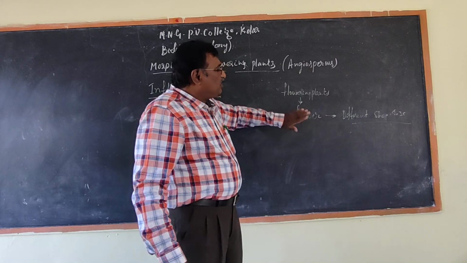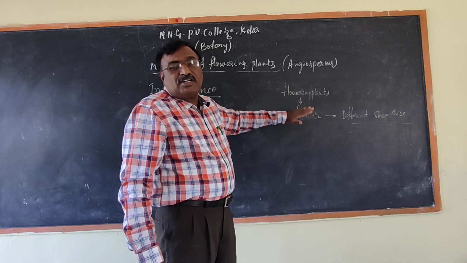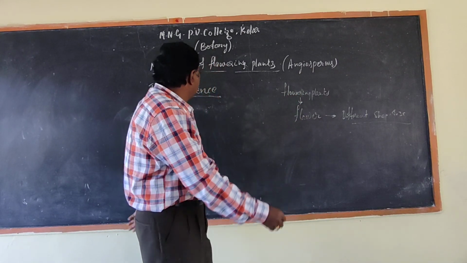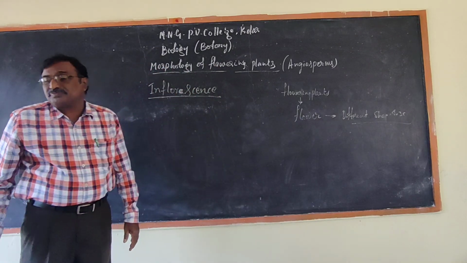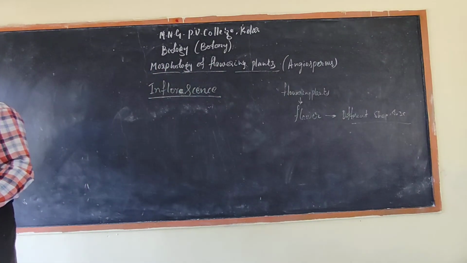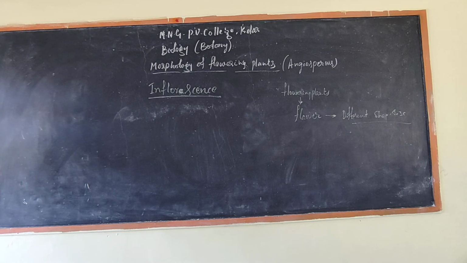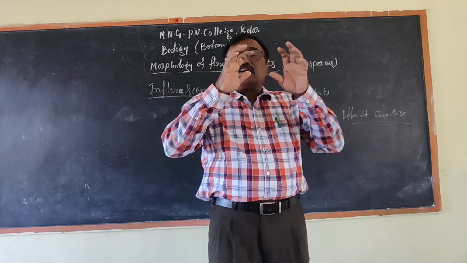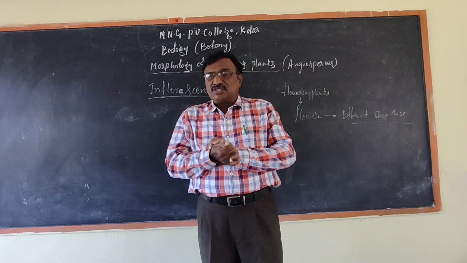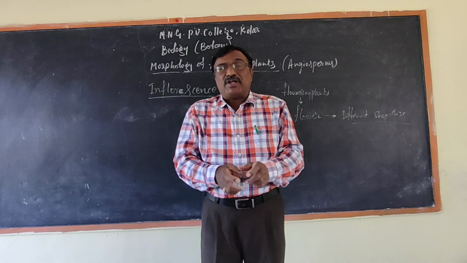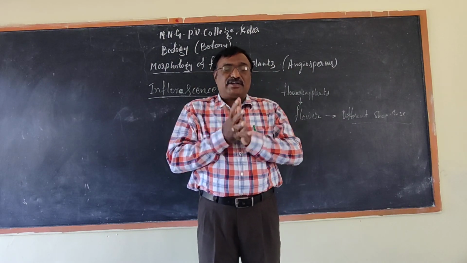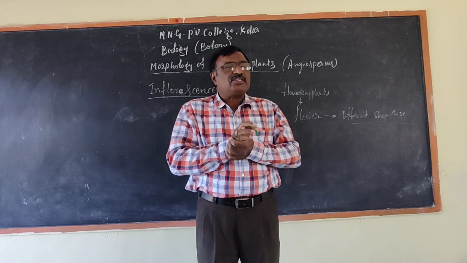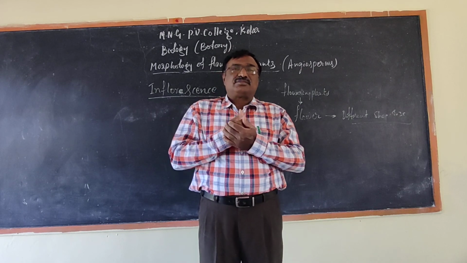The different flower structure, arrangement, shape and size is called inflorescence. Inflorescence is nothing but the arrangement of flowers, whether a single flower or a cluster of flowers. That bulk of flowers in the plant is called inflorescence.